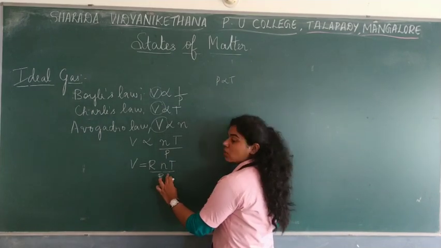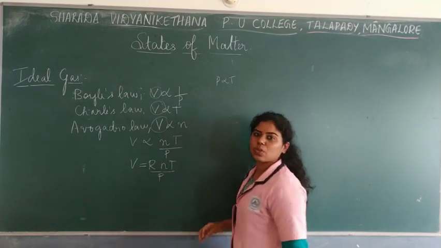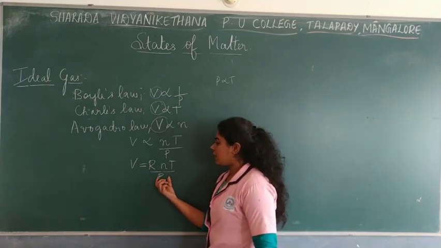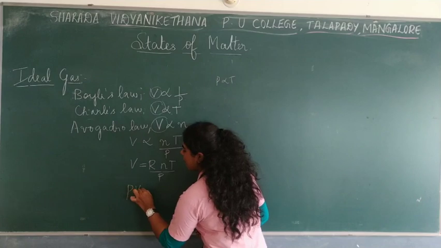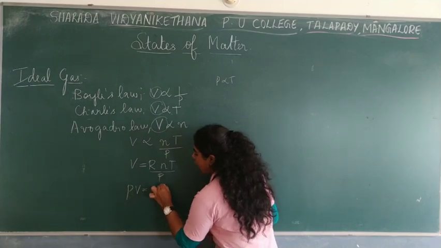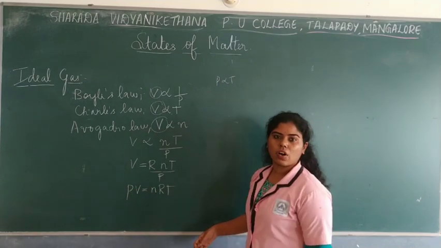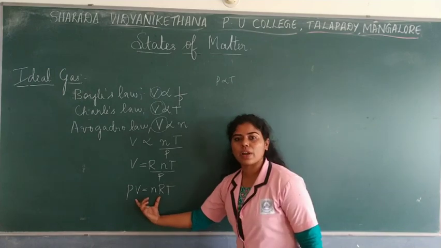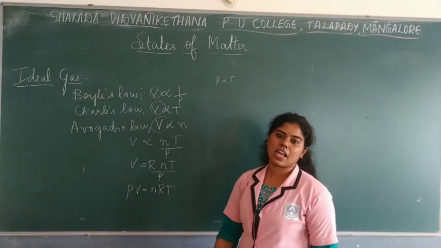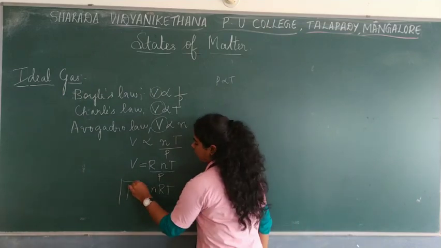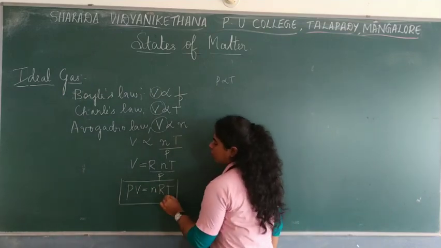Now you can rearrange the equation once again. I take the pressure to the other side and put PV together, so PV is equal to nRT. This is the equation you arrive at, and it is called the ideal gas equation, which is very, very important to be understood.